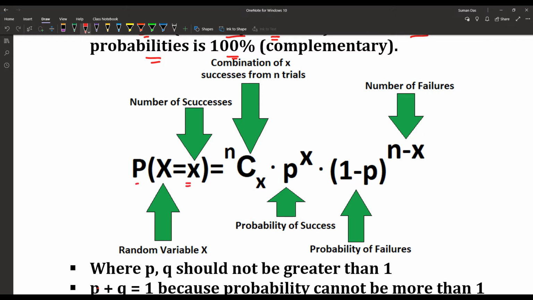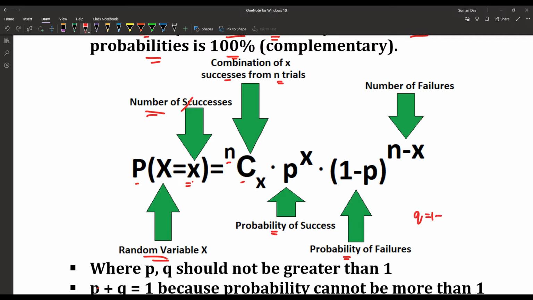P(X = x) = nCx into p to the power x into (1 - p) to the power n - x. Now what is capital X? That is the random variable capital X. Small x denotes the number of successes. nCx is the combination of x successes from n trials. p is the probability of success and 1 - p is the probability of failure, which is written as small q.